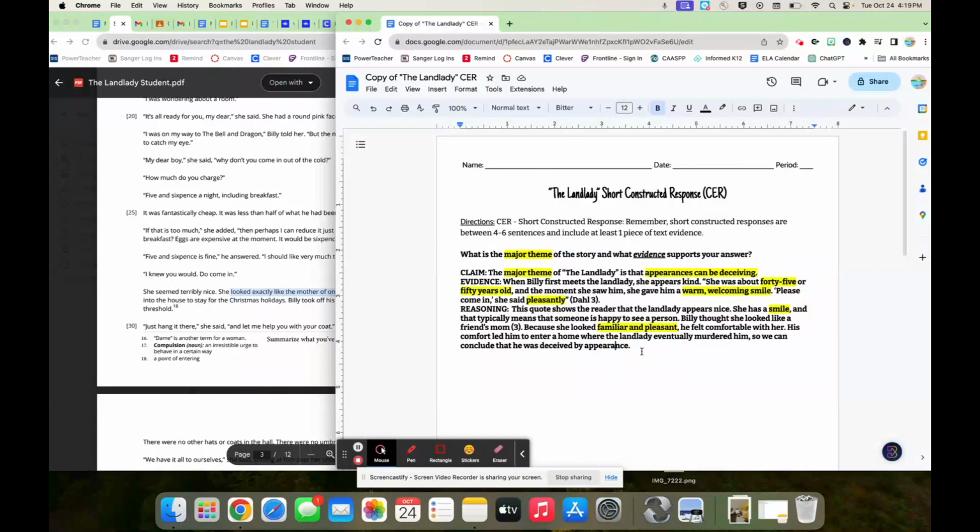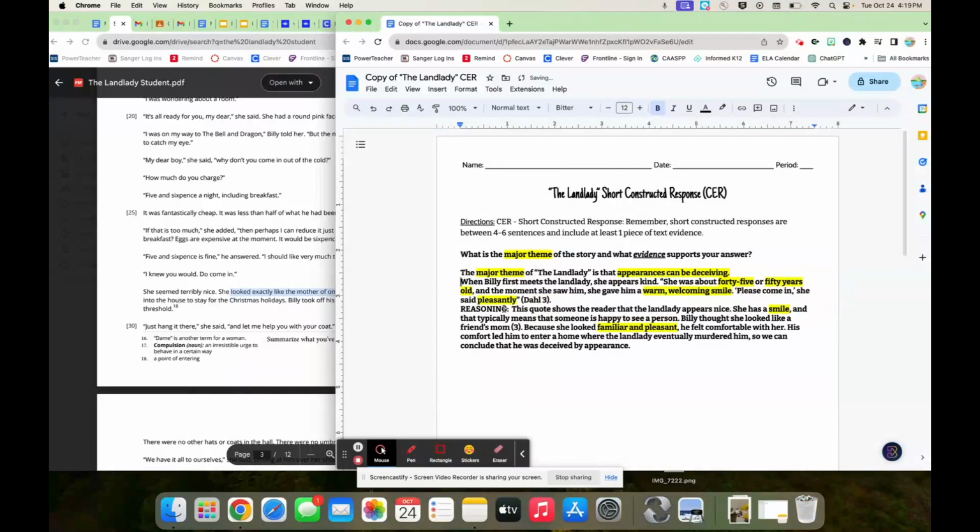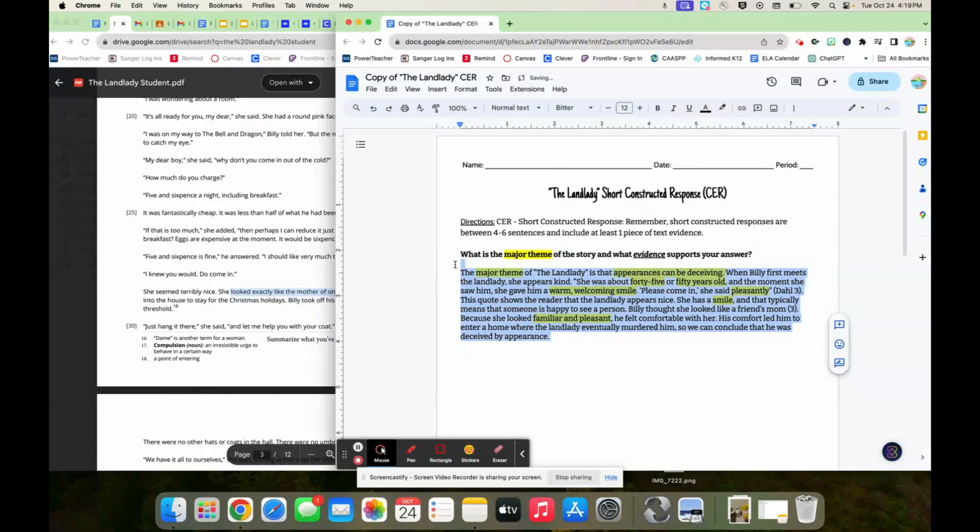Okay. So let's get rid of claim, evidence, and reasoning too, because I want to clean this up. So when I turn it into Miss Field, she's like, wow, you're super amazing. And it's kind of weird that I'm talking about myself in the third person, but it's late in the day. You guys get it. All right, so let's clean it all up. So it looks like one paragraph. Let's not make it bold because we want it to look really good. And let's read it out loud.